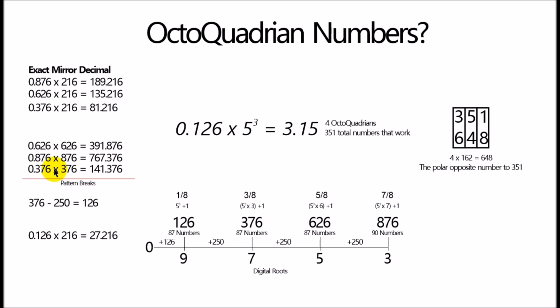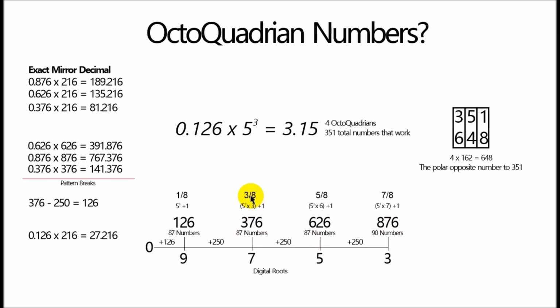The pattern breaks at 376, and it no longer works as far as it leading to the next. As you can see here, 626 leads to 876, 876 leads to 376, and 376 just returns itself. Then the pattern breaks. Looking deeper, you find that these 3, the 376, the 626, and the 876, all have a gap of 250.